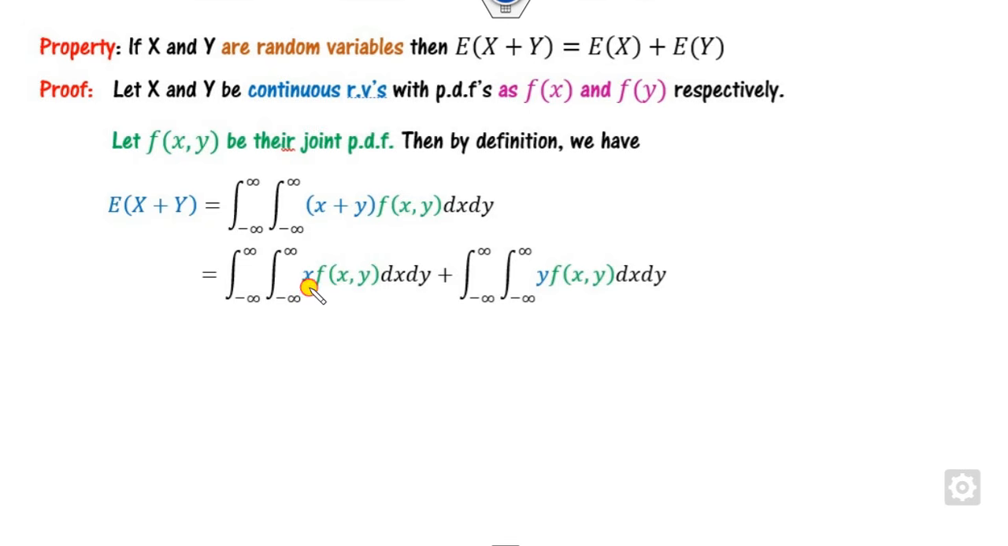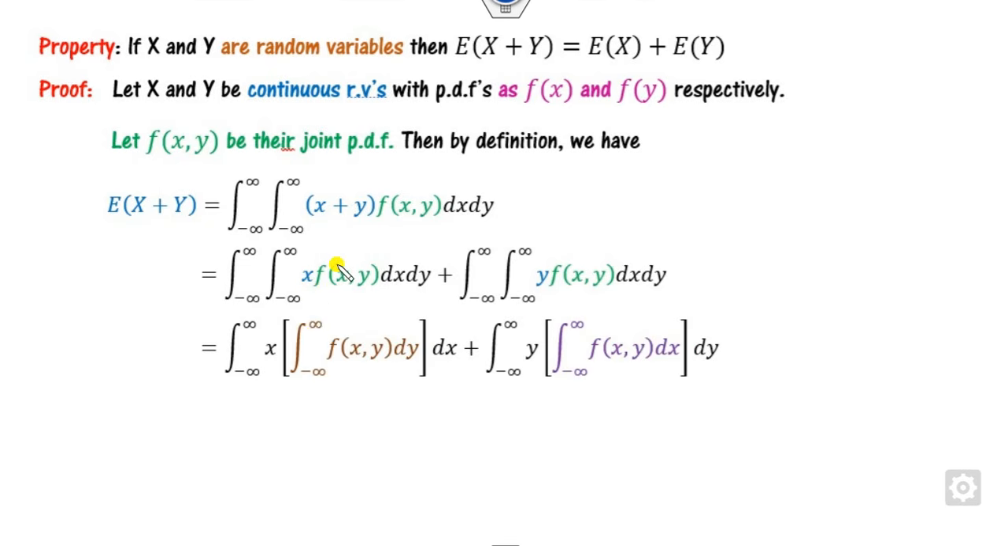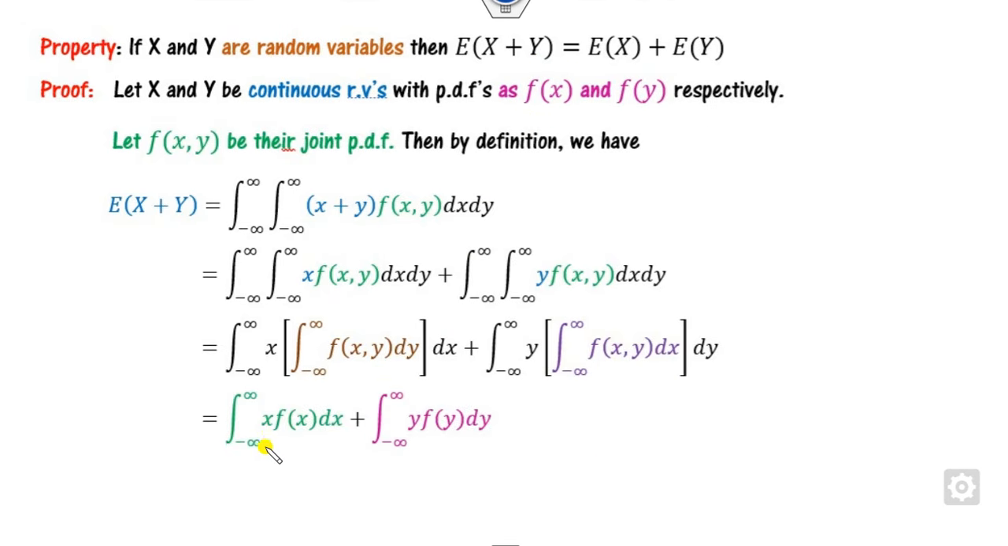This is with respect to x, so I can consider this part with x outside of this. What is that? This is nothing but the marginal density function of y, and this is the marginal density function of x. So what is the marginal density function of x? It is f_X, and this is nothing but f_Y. So x times f_X integrated is nothing but the expected value of x, and this is the expected value of y, provided the expectation exists.